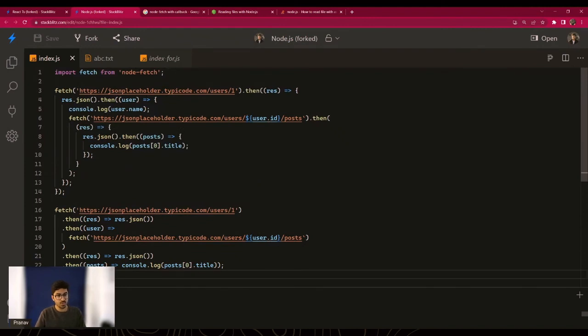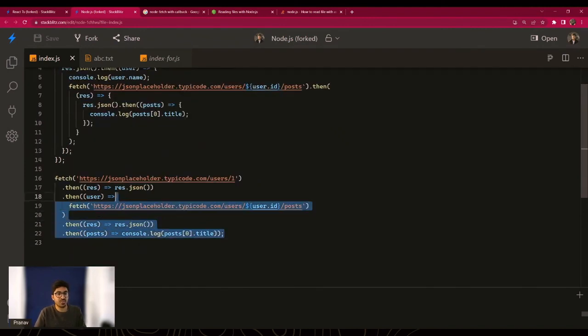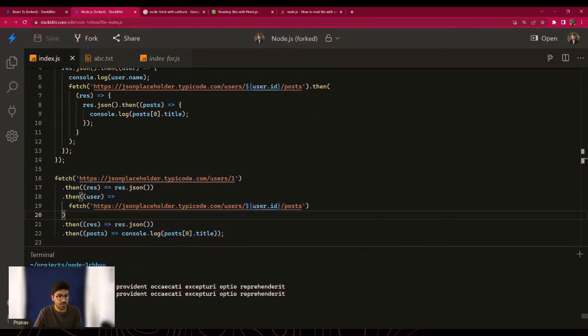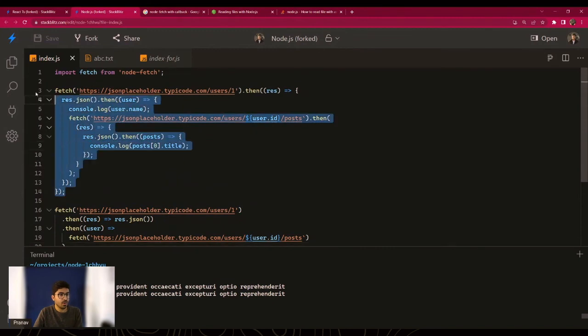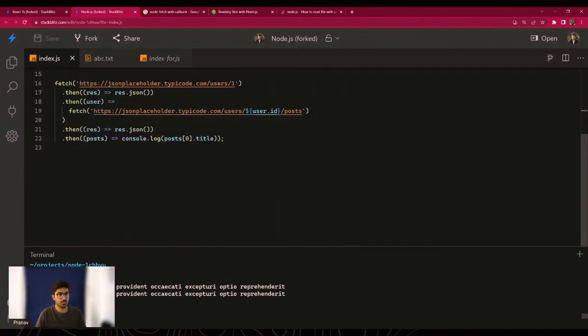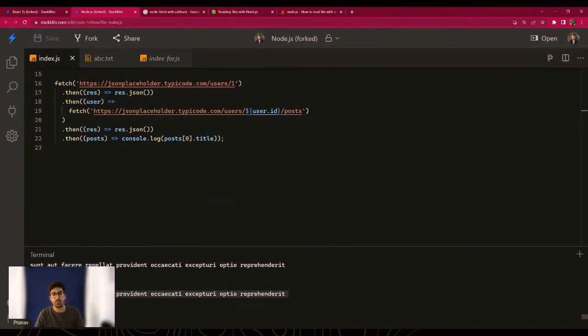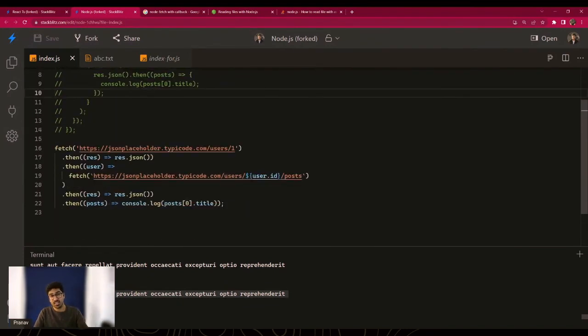Our huge code just converted to 5 lines of code and much cleaner, and still does the same thing in the end, right? If I comment all of this out, you will see that this piece of code is doing the same thing. It's still printing out the post, but in a much cleaner way. It is not nested. And you can imagine, right now this is just 3 or 4 levels, right? What if this was 10 levels, 15 levels, 20 levels? You don't want to make that mistake. You don't want to fall into those traps. And this is thing number 7. Let's go to thing number 8.